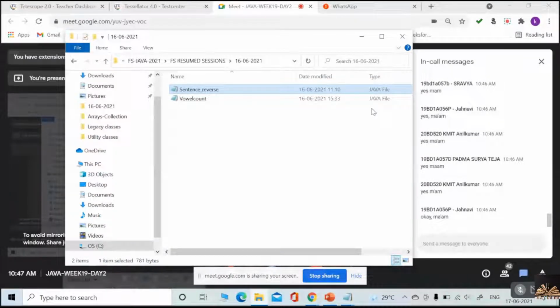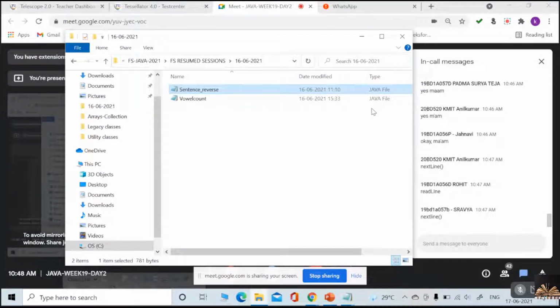So what method will you use? One complete sentence from the user. Next line method, not read line. Read line is a method in buffer readers. You need to reverse the sentence. Suppose there is a sentence like, hello students, how are you? And you need to reverse it, you are how, like that.